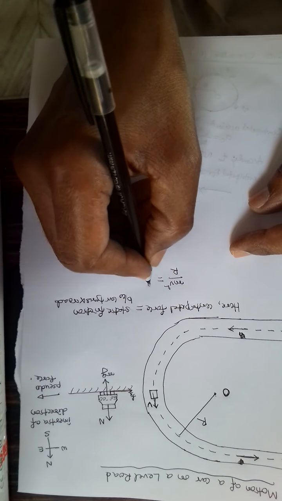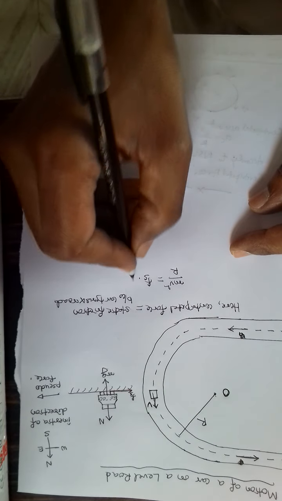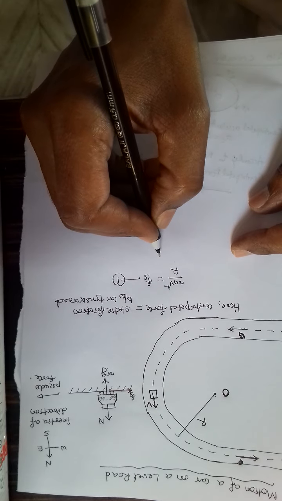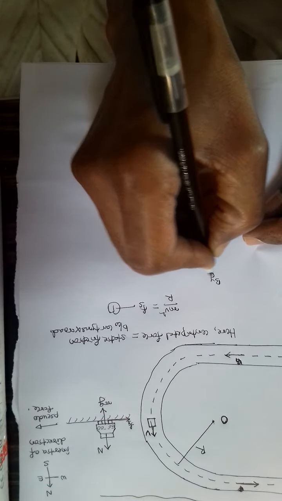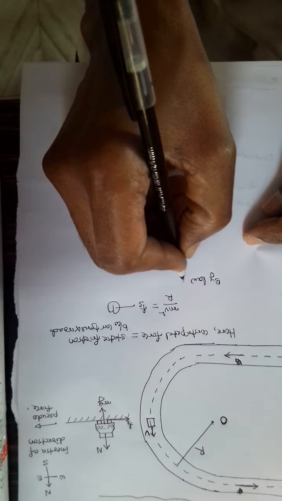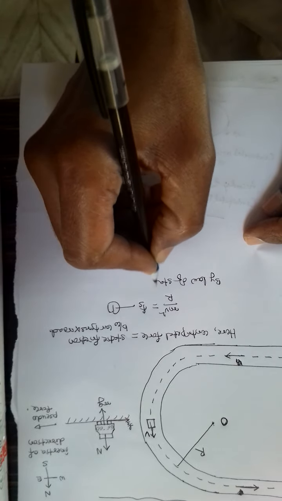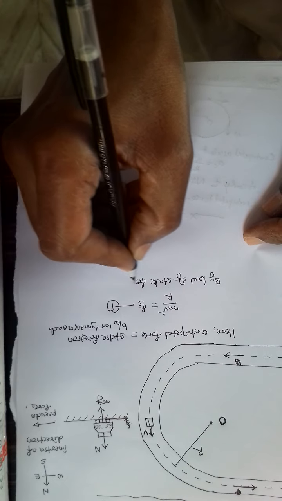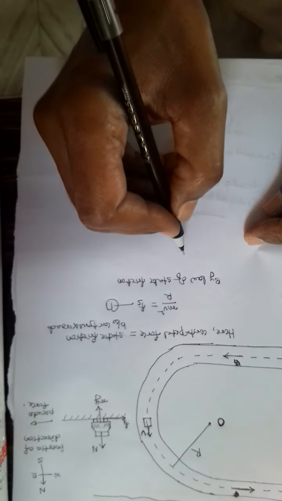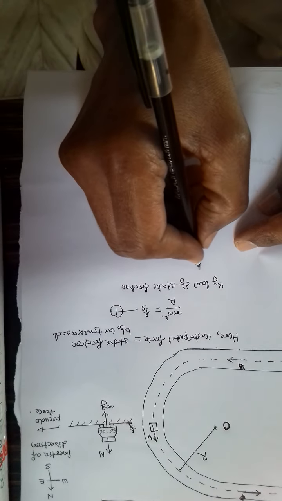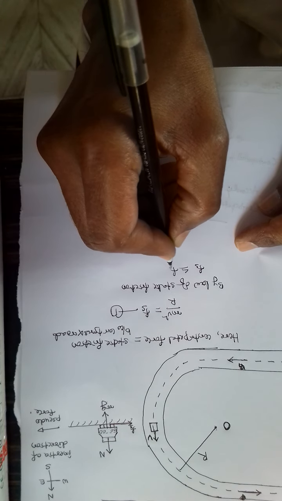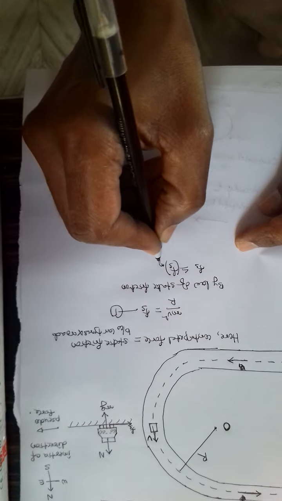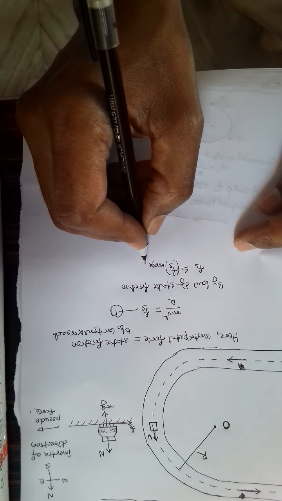Static friction is Fs. And by law of static friction, Fs is less than or equal to Fs maximum.